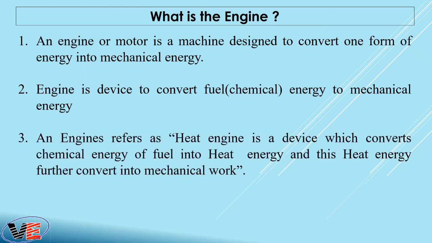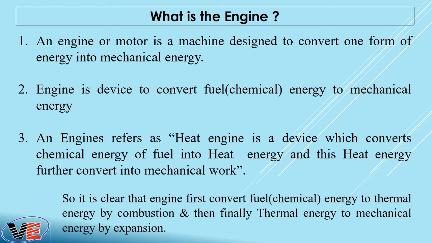And third, an engine, or heat engine, is a device which converts the chemical energy of fuel into heat energy, and this heat energy is further converted into mechanical work. From these three definitions, you will understand that an engine first converts the fuel or chemical energy into thermal energy by the combustion process, and then ultimately thermal energy gets converted into mechanical energy by expansion. So this was the engine.